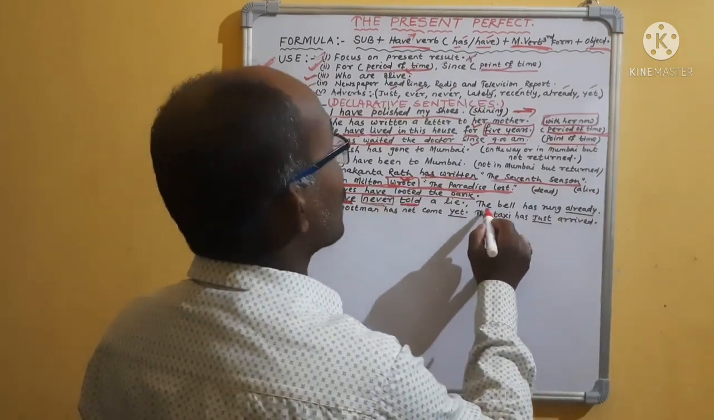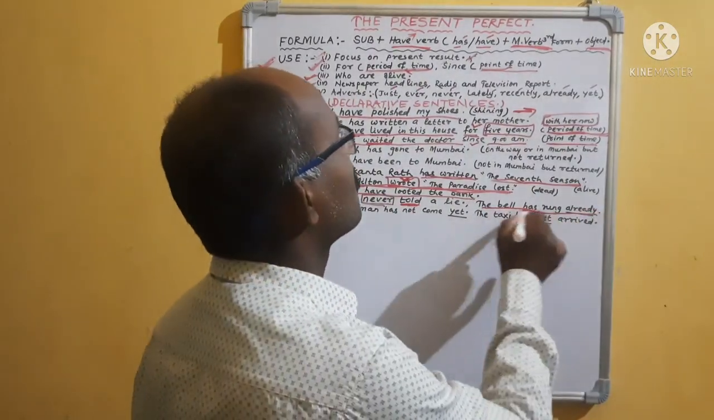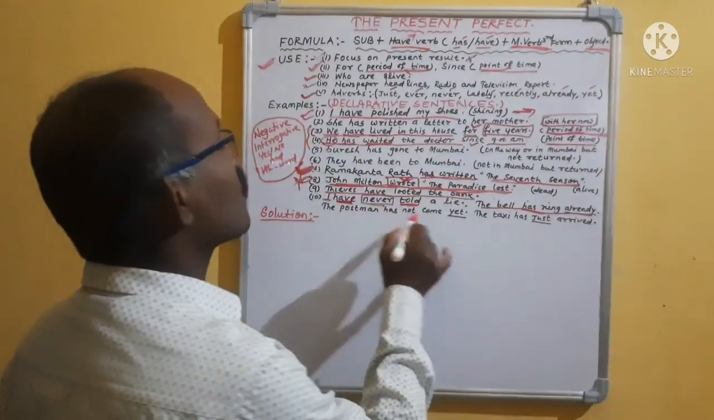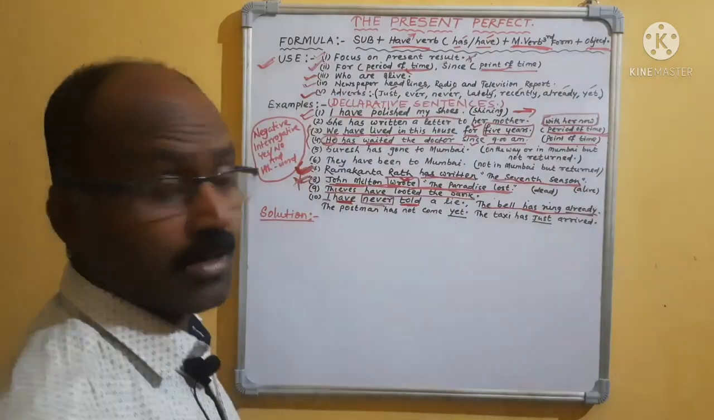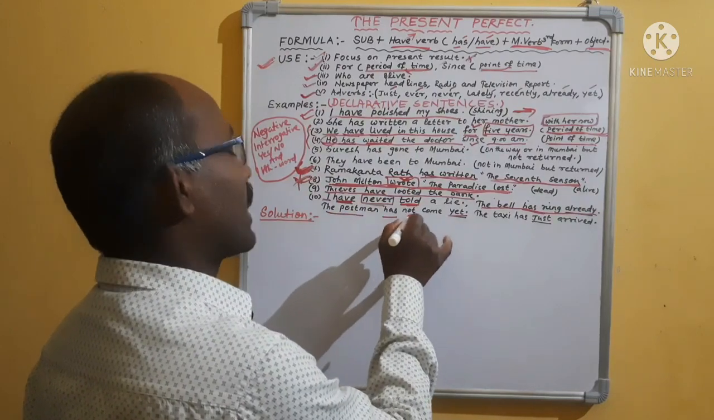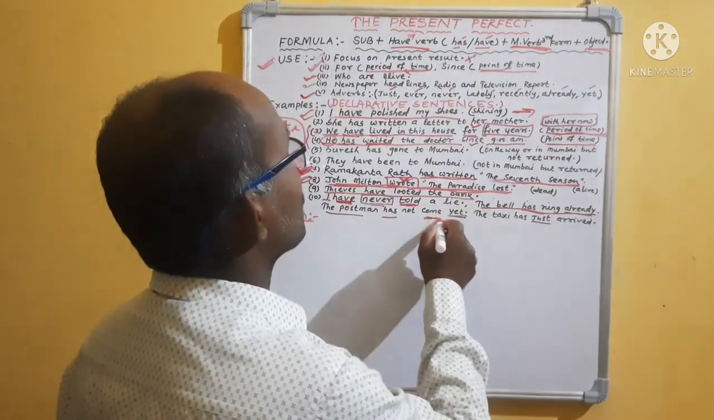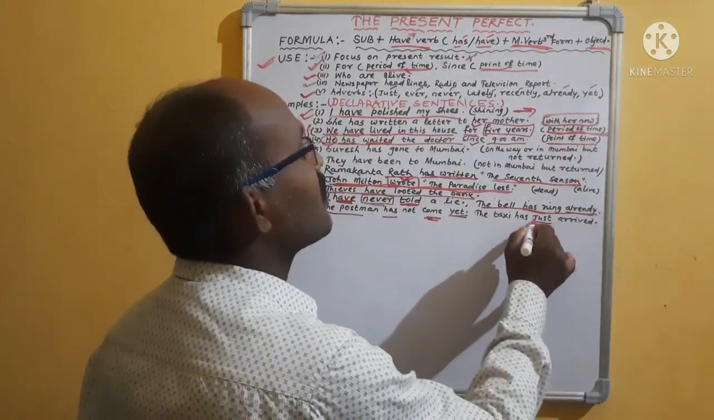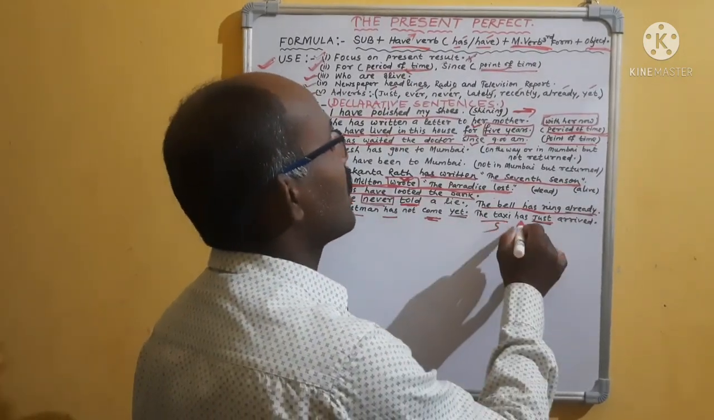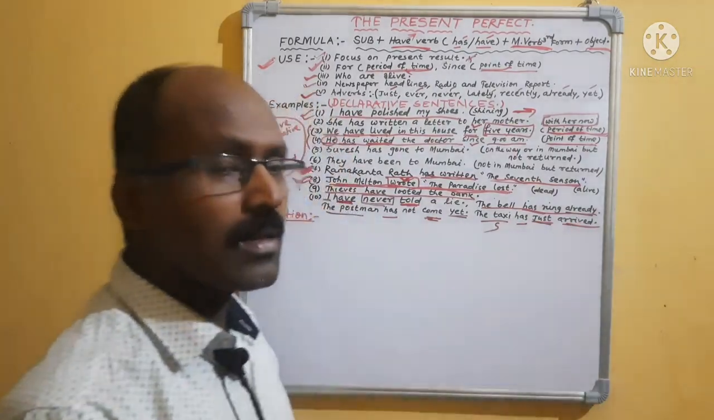Okay. Then another example: the bell has rung already. "Already" has been used as the adverb. So the bell is the subject, has is the have verb, then the main verb in third form. Clear? Then come to: the postman has not come yet. "Yet" is the adverb. So here we have used subject, have verb, negative sentence. Then come, came, come: third form, not the first form. The taxi has just arrived. "Just" is the adverb. So the taxi is the subject, then have verb, then main verb in third form. Okay, clear?